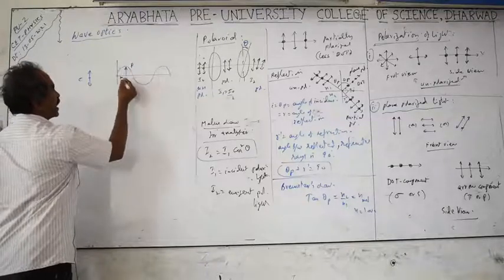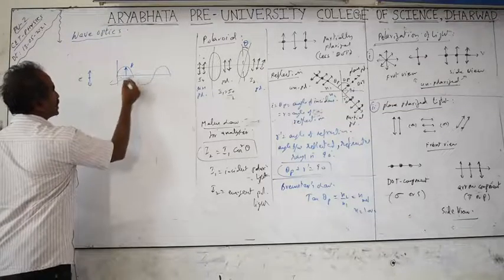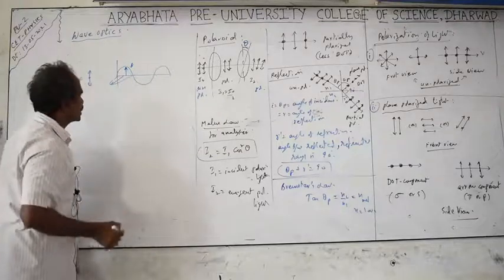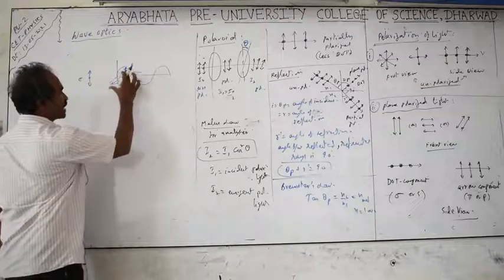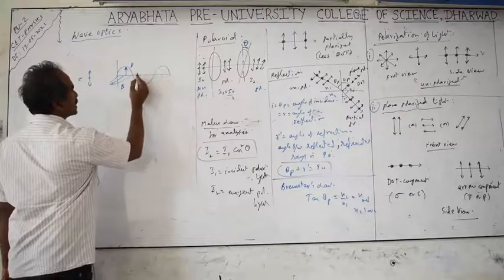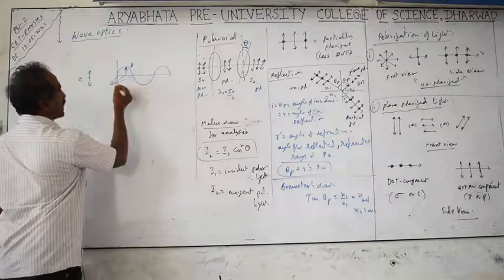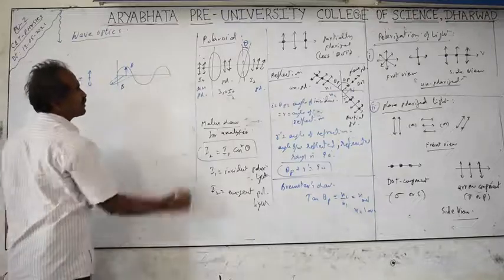Electric field is perpendicular to magnetic field. Each one is producing the other one by changing. So the magnetic field is perpendicular to the electric field and both are in phase, increasing and decreasing. Change in electric field produces magnetic field, change in magnetic field produces electric field, and both can propagate in vacuum.